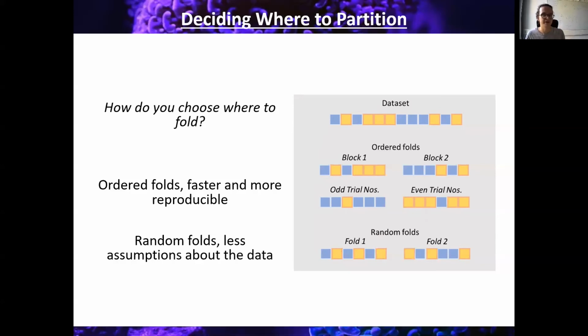However, you always need to make some sort of assumption about the data if you're going to choose to order your classifiers. So the alternative you can take is to use random folds. And this is where you just use a random number generator to split the data between the folds, and then train and test it on the classifier and repartition the data randomly. Unlike ordered approaches, random folds make no assumption about the noise in the data. However, it comes at the cost of computational efficiency.